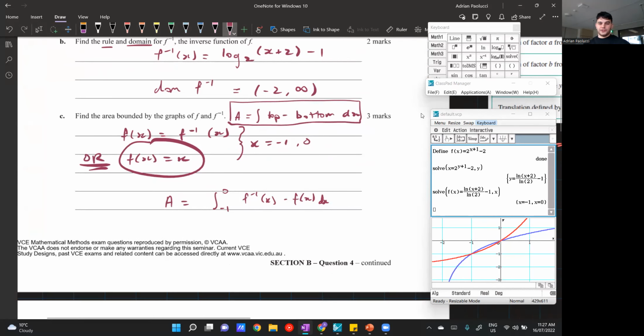Now, if I didn't know my inverse function, and that's definitely very possible, there's actually a way of finding the area again without knowing the inverse function. We use a bit of symmetry. I'm just going to redraw my region there. So this is my area here. And as I said before, the two functions are symmetrical about the line y is equal to x.